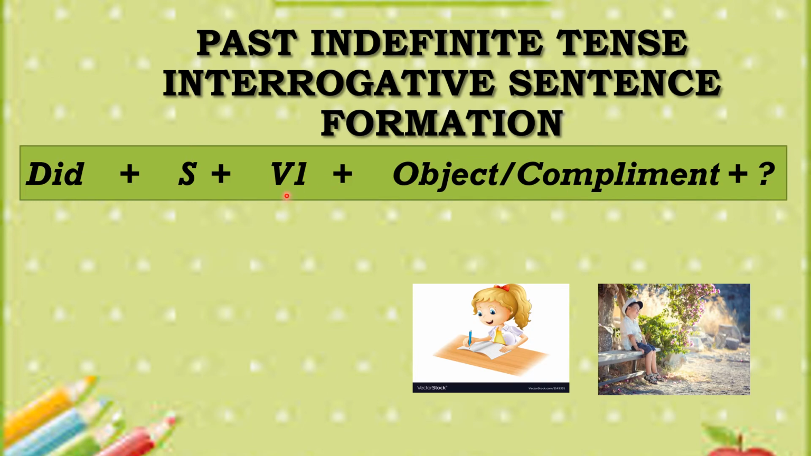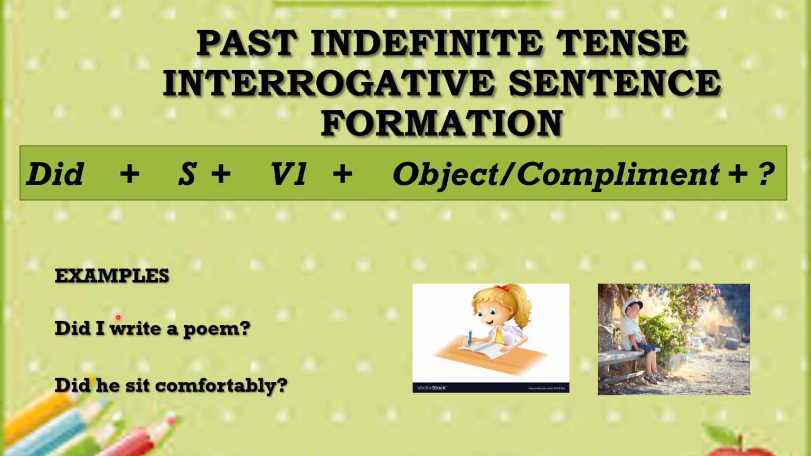Just like the negative sentence of past indefinite tense, in the interrogative sentence too, we put the first form of the verb. If you put the first form of the verb, your sentence would be correct, but usually the students make this mistake. They put the second form of the verb in the negative and interrogative, which makes their sentence wrong. So let's talk about the examples.